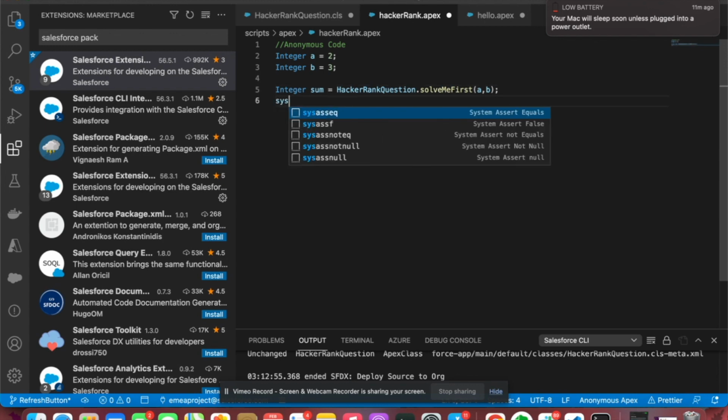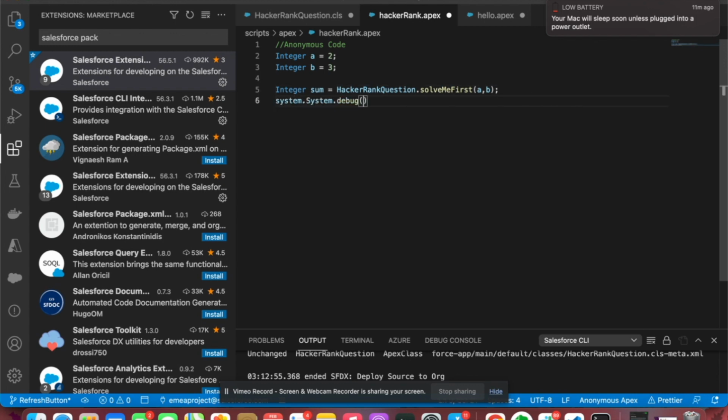Then afterwards it is time for System.debug, right? See this value. I put here sum and then a plus sign and then the sum value, and we are good to go right now.